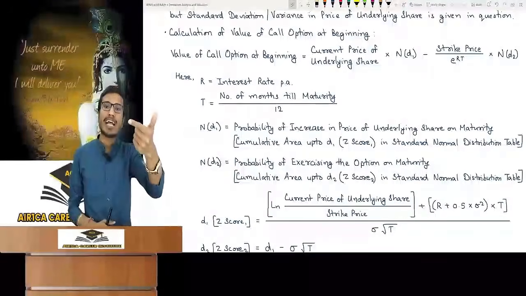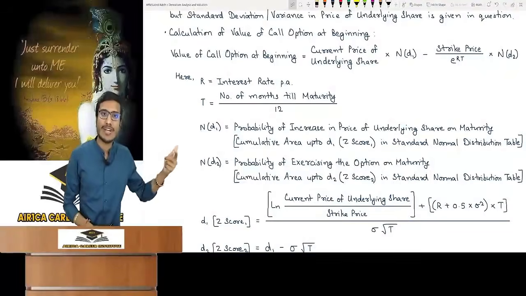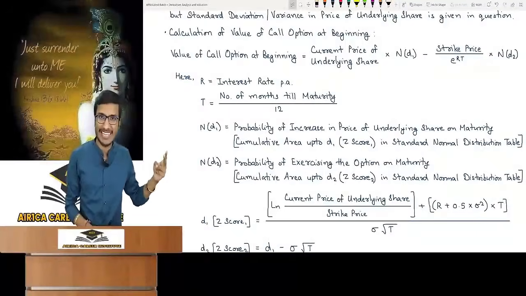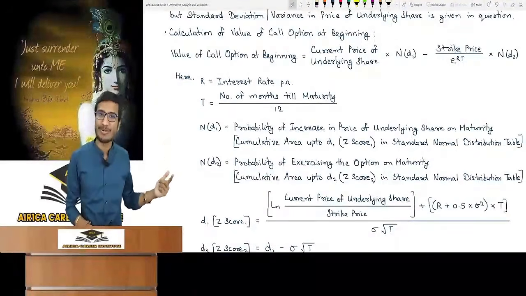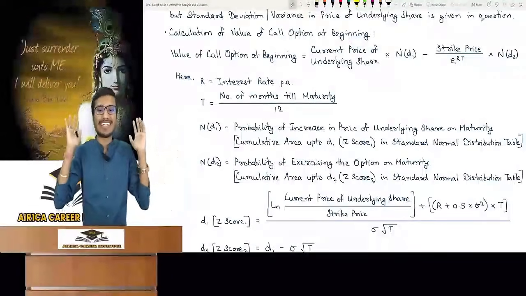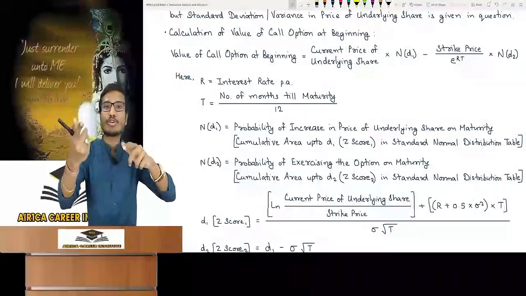So you have to find the z-score. This z-score is being called D here. So z-score 1 is d1, z-score 2 is d2. Two z-scores will be here as there are two probabilities. And we see the values in the standard normal distribution table, so N(d1) and N(d2). Value means we will see the cumulative area, which means probability. If one tail area is given, then do 1 minus the one tail area and the cumulative area comes.